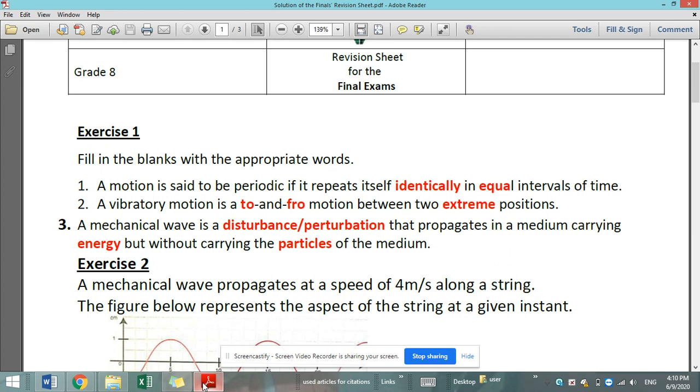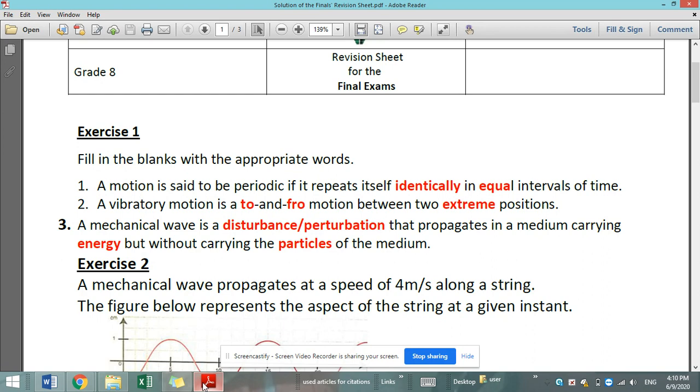In this video, students, we are going to discuss or explain the solution for the revision sheet for the final exams, grade 8. Exercise 1, fill in the blanks with the appropriate words. A motion is said to be periodic if it repeats itself identically in equal intervals of time.